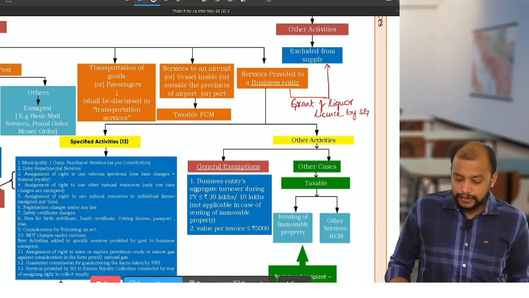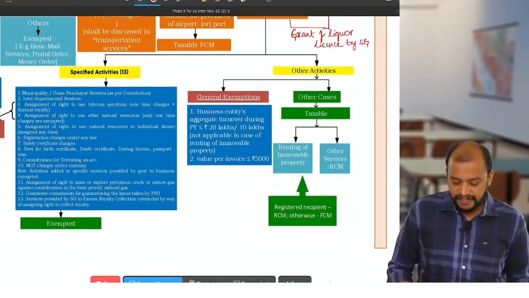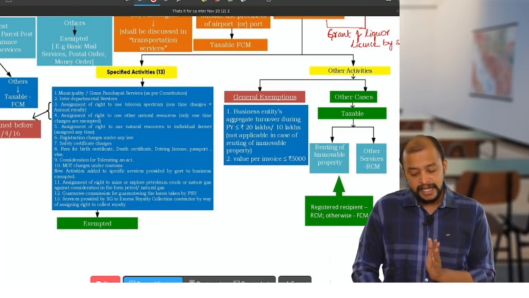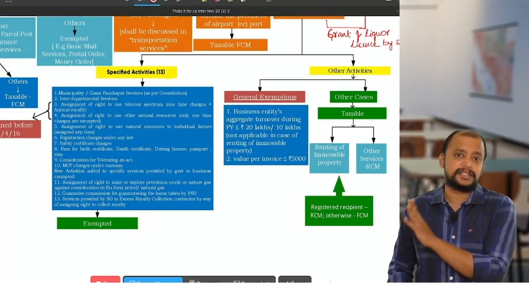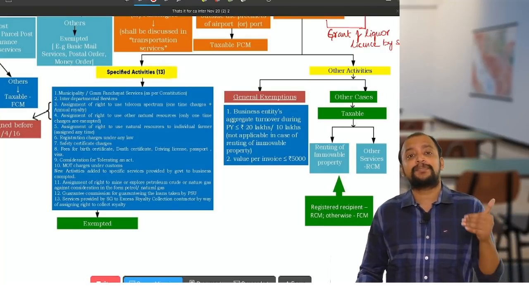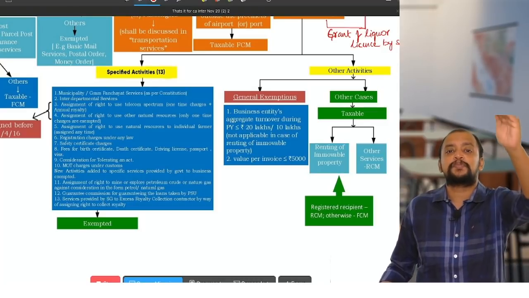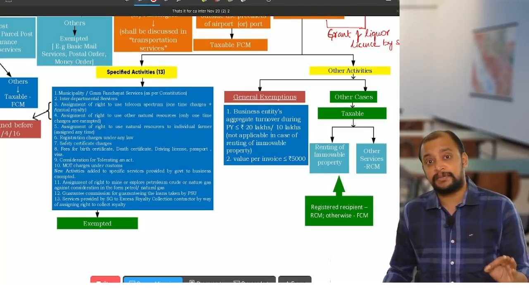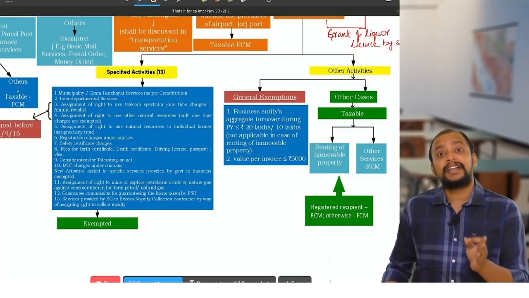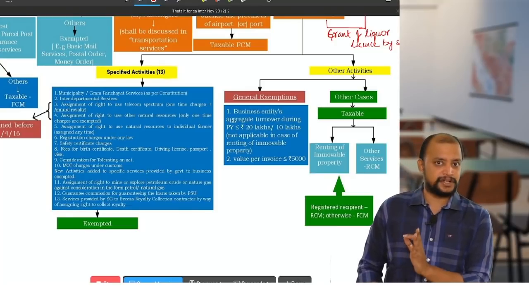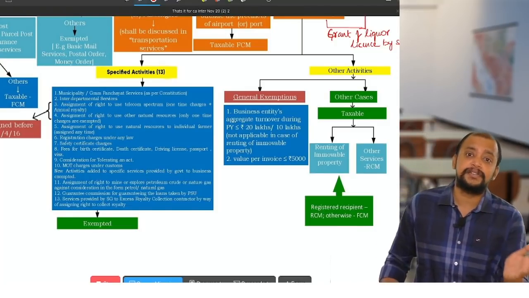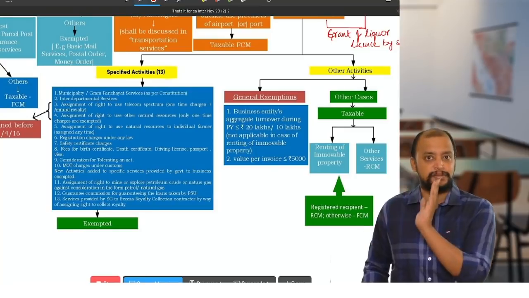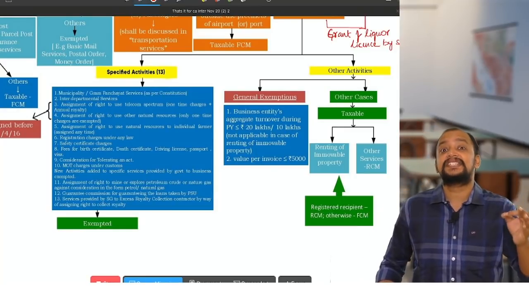Then for services to business entities, we have specific activities exempted, then thereafter other activities. In those other activities again there are general exemptions, and in the remaining cases it will be taxable. So for services provided by government to business entity, we have some specific exemptions. Specific exemptions means these services are exempted irrespective of the amount involved, and thereafter we have some general exemptions. If it is covered neither under specific exemption nor under general exemption, then it will be taxable. So now we are discussing what those specific exemptions are.